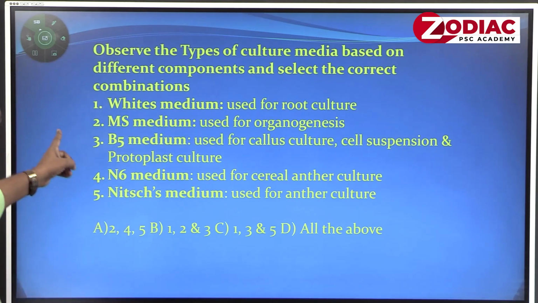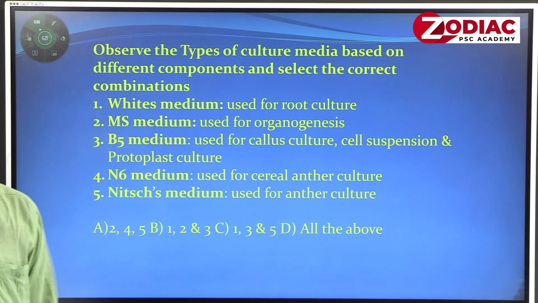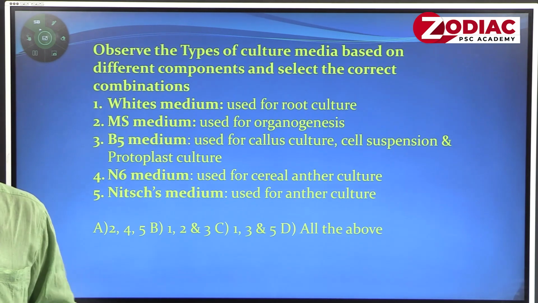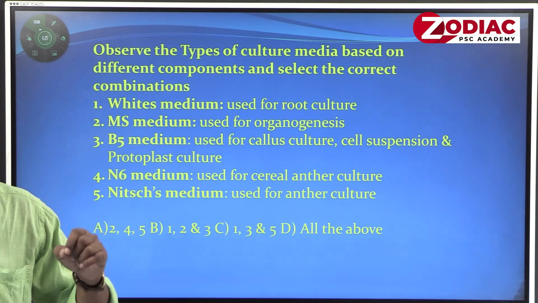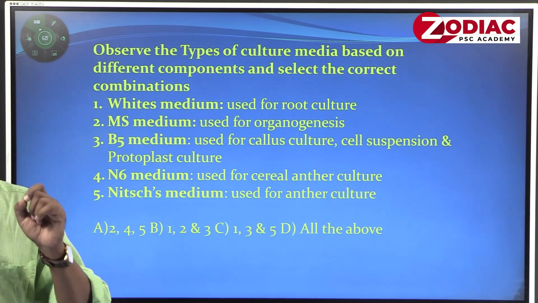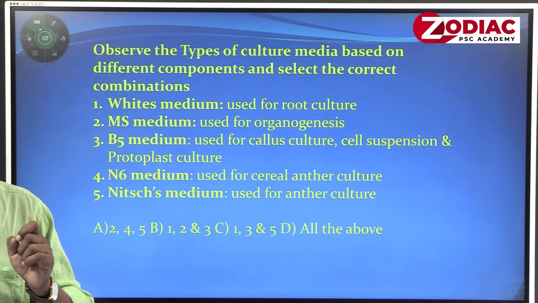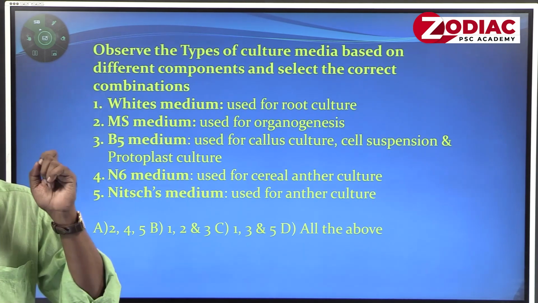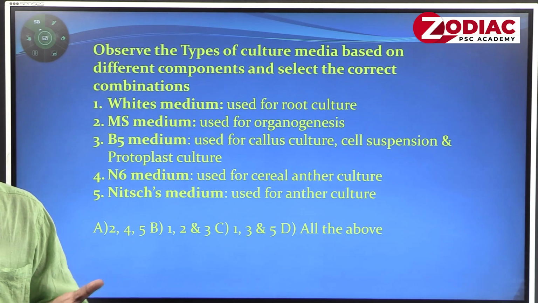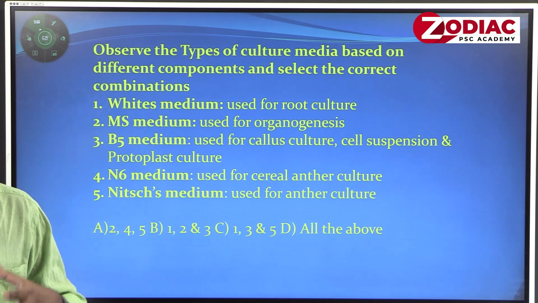Component 1, White's medium, is one of the media universally used. This medium is meant for culturing root cultures, because some of the medicinally important metabolites are produced by the roots. So we do not want to culture the entire plant, we are culturing only the root.